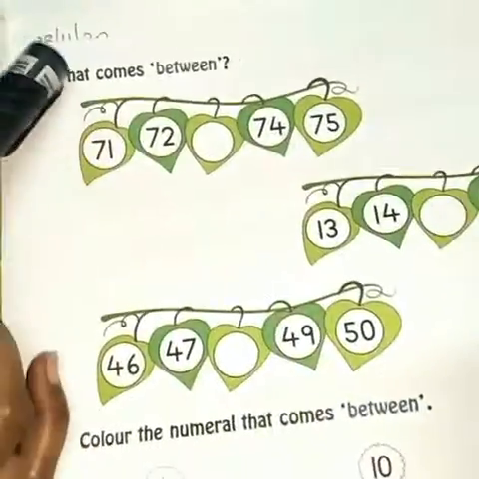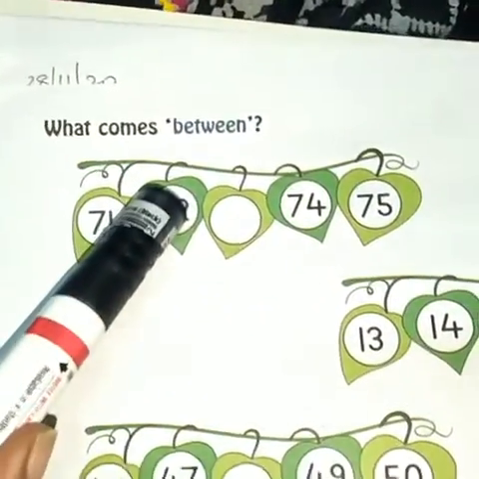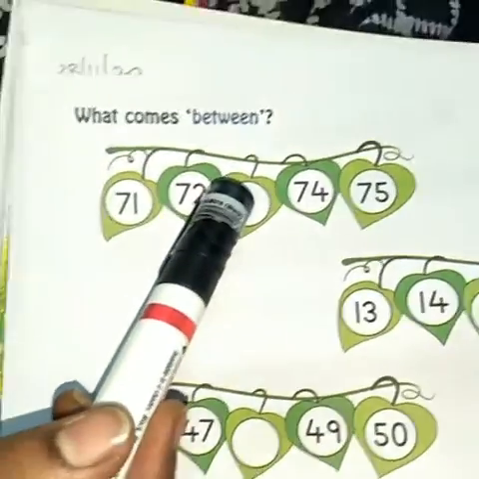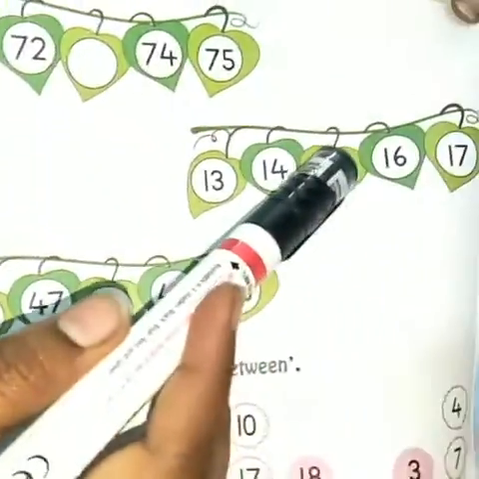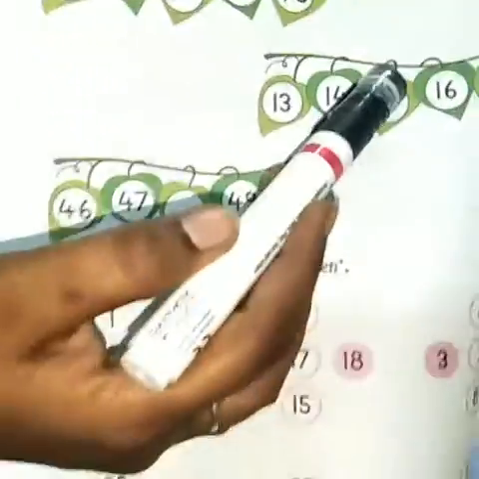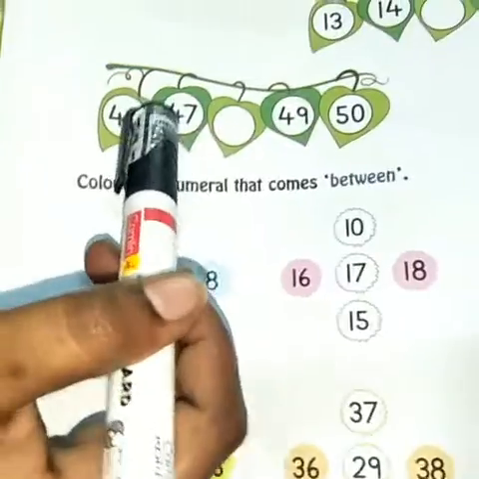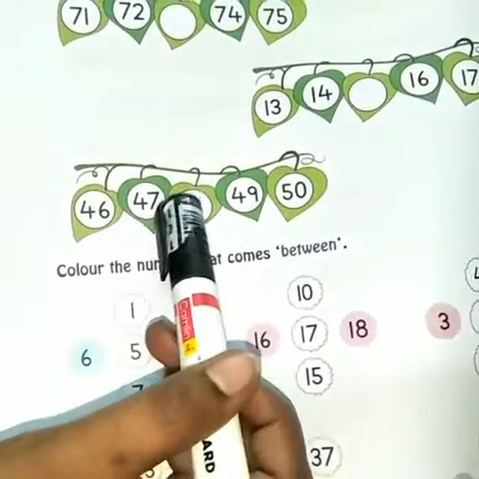Okay. They have given the same question, but in word problems, in sentence formation. What comes between 71 and 73? Dash is given. 72 will come. 74, 75. Same way, 13, 14, dash, 16, 17. Here 15 will come. Next, 46, 47, dash, 49, 50. Here 48 will come.